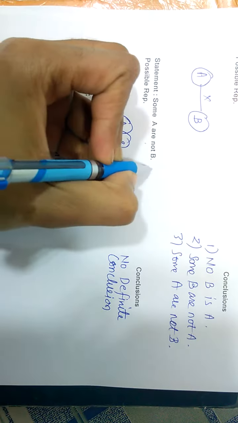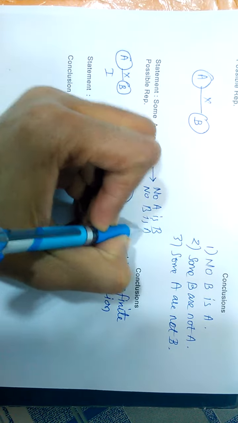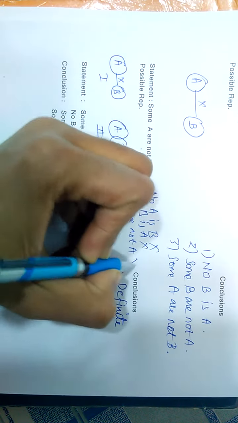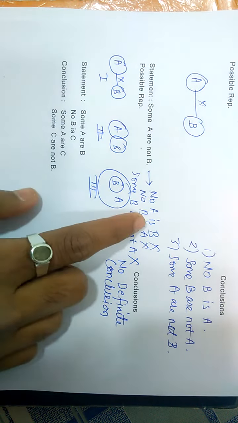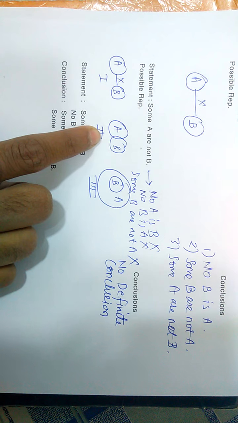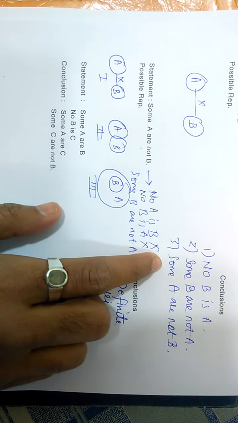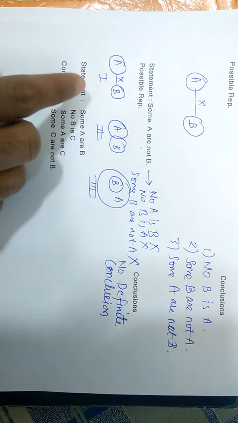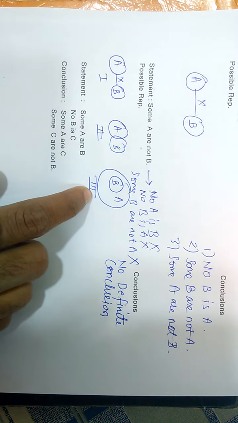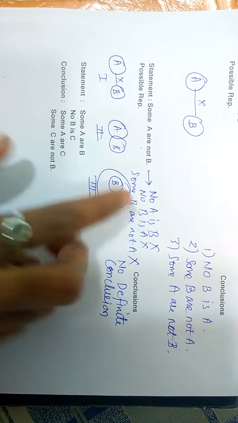Okay, if this is given, then no A is B, no B is A, some B are not A. These three are wrong. Why? If no A is B is given, then from this diagram it is true, but from this some A are B, so it doesn't follow. From this all B are A, so wrong. No B is A: same reason, from this it is true, but from this some B are A, and from this all B are A. So we can't say no B is A.